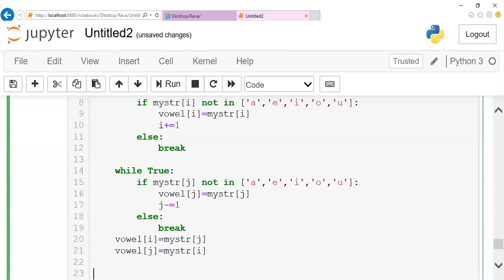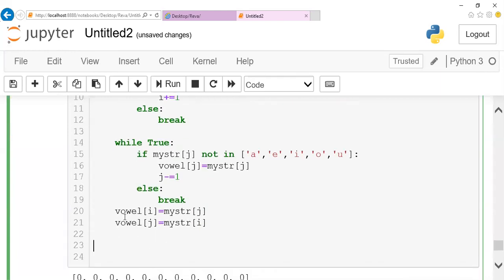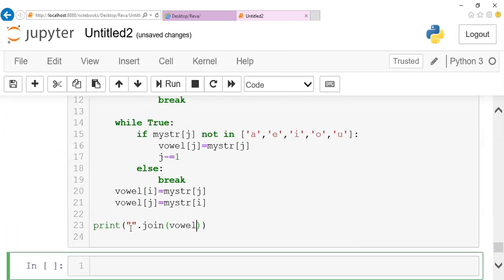This will happen till the i pointer is less than your j pointer. Anyone can reach first, right? So that is the condition. At the last, we are supposed to join the string and print it. Join it, with vowel being a list, right? Join it and print it.